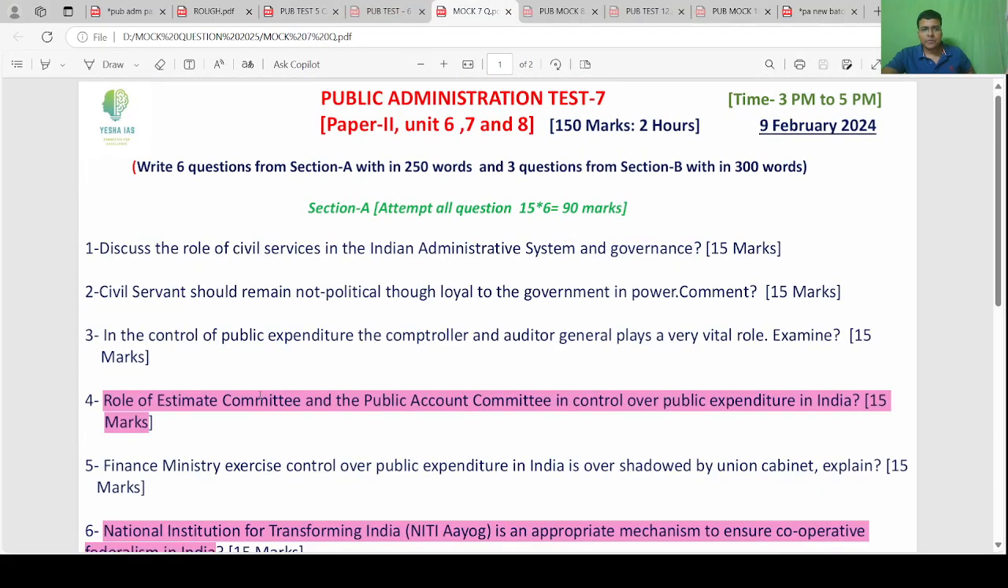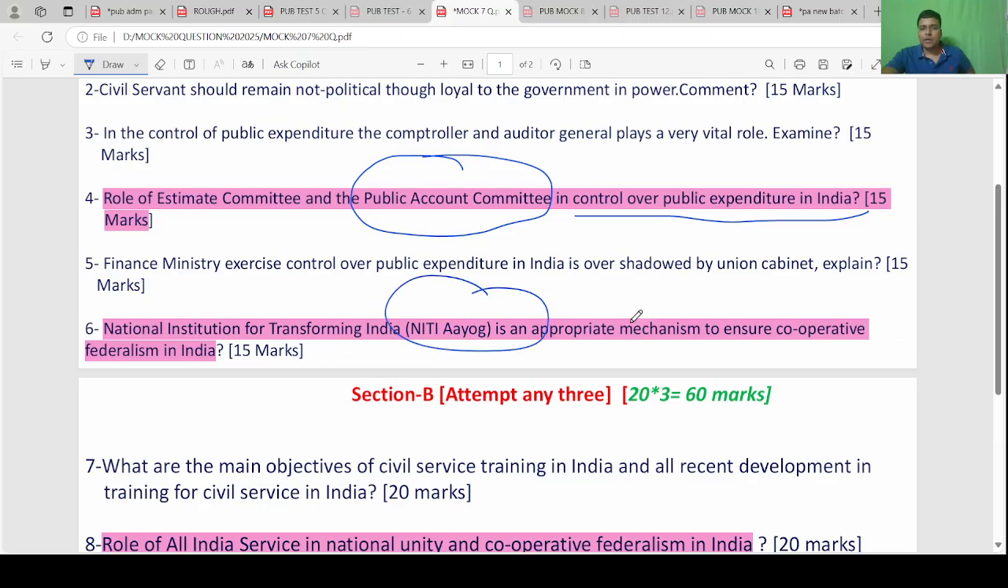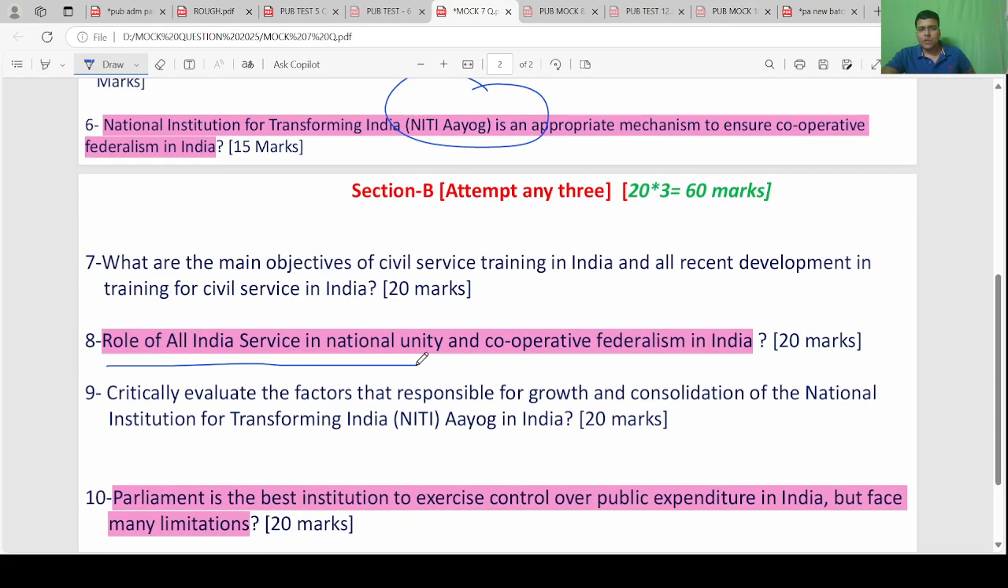Third question: Public Accounts Committee. You know, a Public Accounts Committee question was there, 20 marks: role of Public Accounts Committee in control of public expenditure. And district planning; inside NITI Aayog we discuss district planning. There was also a direct question: role of All India Services in national unity. How All India Services promote national unity, a 20 mark question.